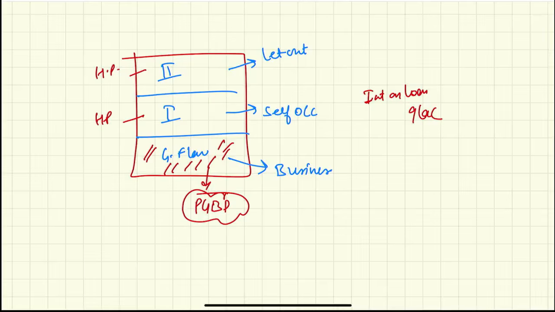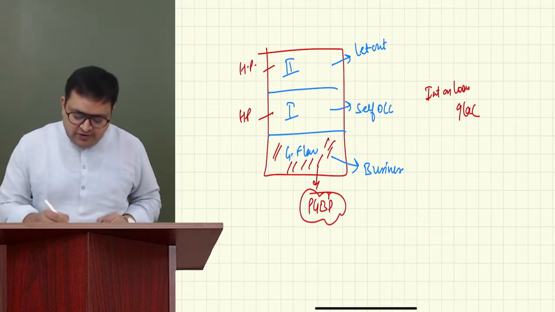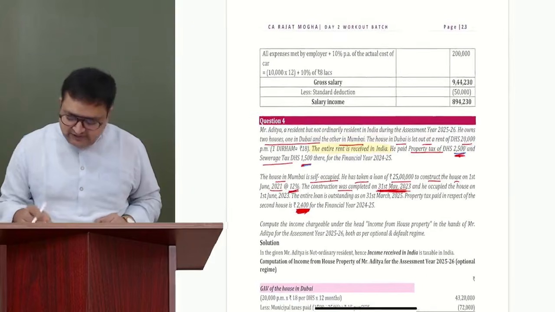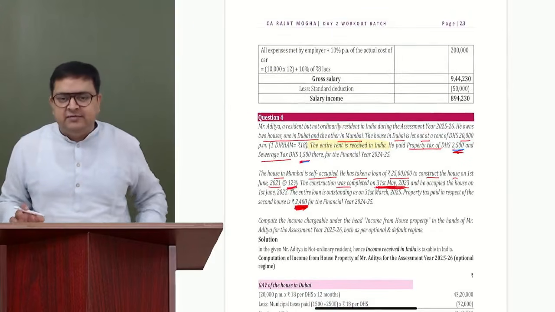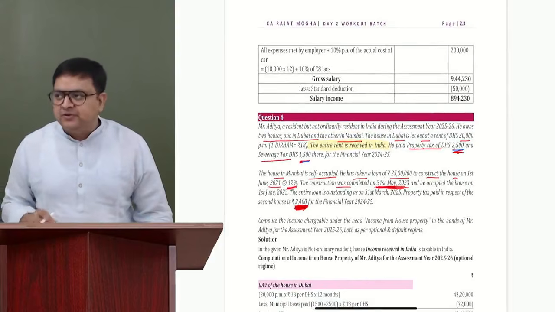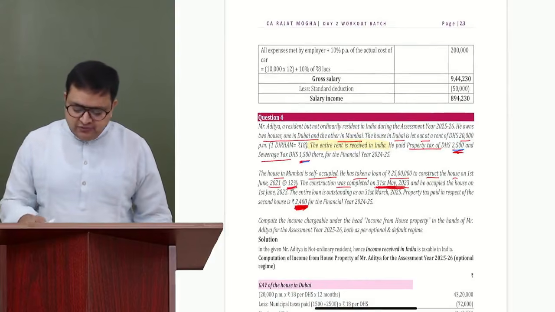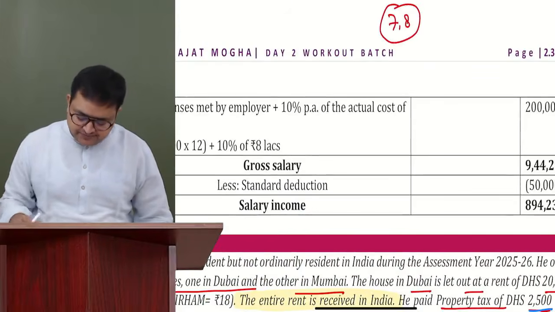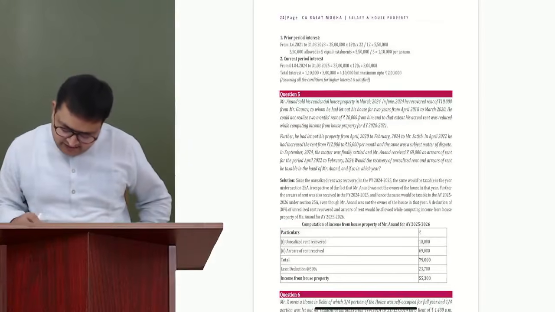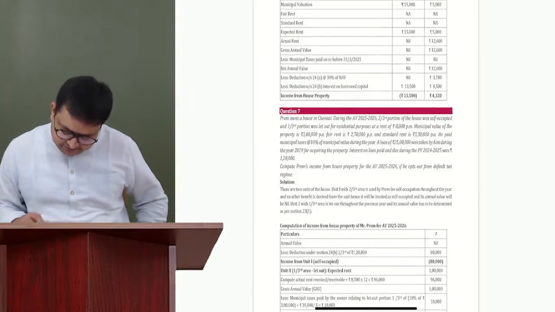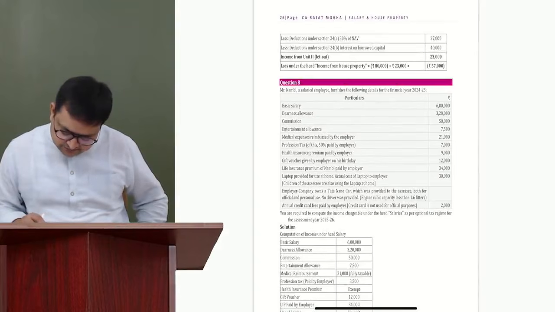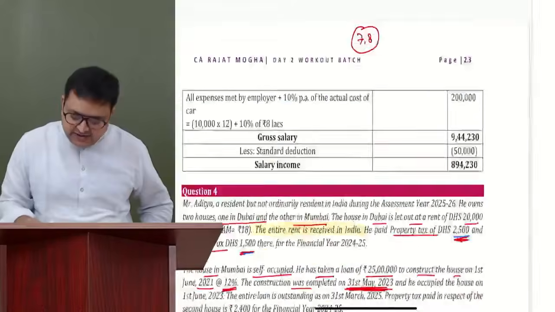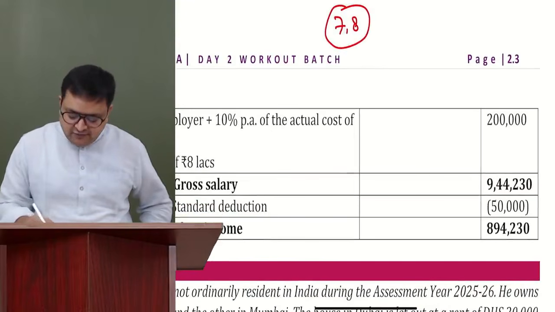But today I would like to give you a homework. Today's homework, I'm not giving you much. I believe that everybody has access to the Google Drive, right? So this is uploaded on the Google Drive, you can get it. Today's homework is question number 7 and question number 8. One question of salary, one question of house property. So 7 and 8 is your homework.